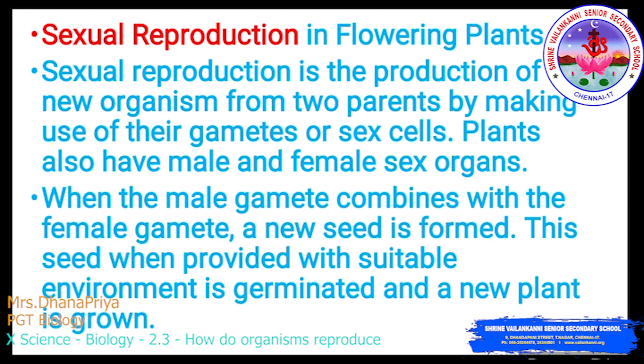Now we will study in detail sexual reproduction in flowering plants. Sexual reproduction is the production of a new organism from two parents by making use of the gametes or sex cells. Plants also have male and female sex organs. When the male gamete combines with the female gamete, a new seed is formed. So in plants, the offspring will be the seed. This seed, when provided with a suitable environment, germinates and a new plant grows.